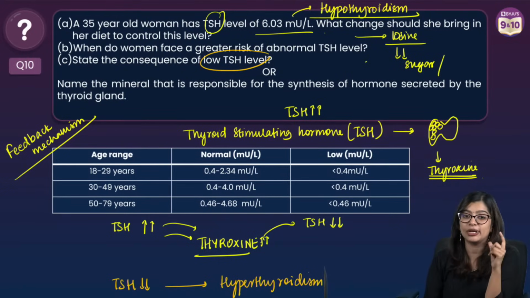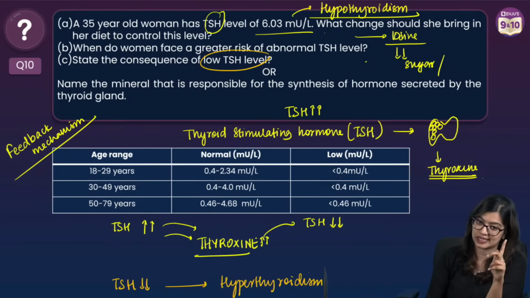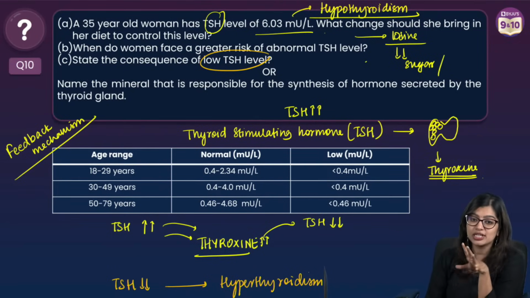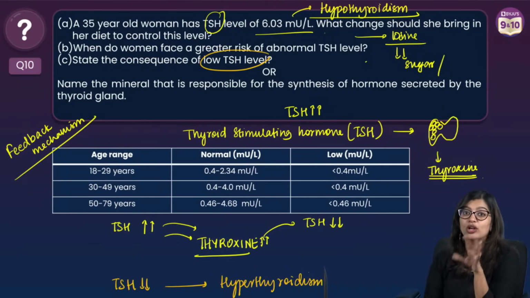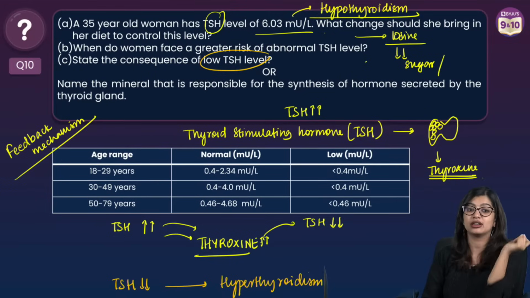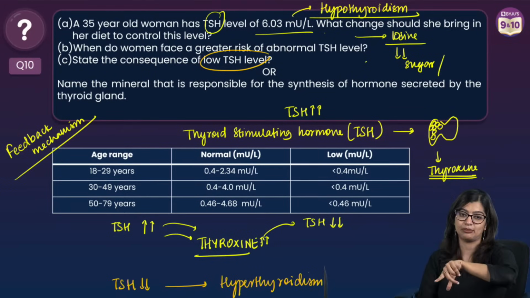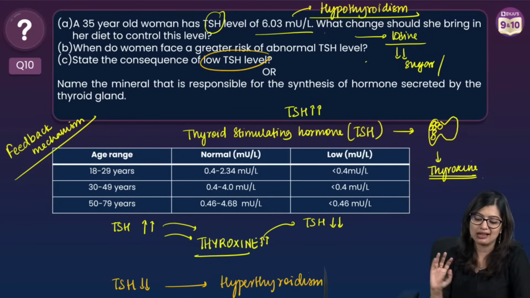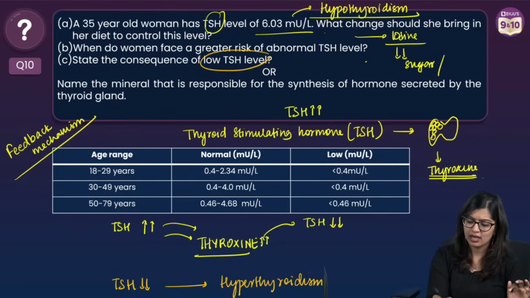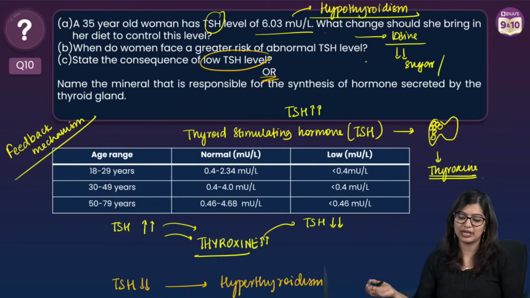Now, these are competency-based questions which can come in your CBSE also, which is why it is important that you all know the application, how to apply the concept. Yes? Okay. So, the answer here is, of course, hyperthyroidism. Now, there is an OR part. Name the mineral that is responsible for synthesis of the hormone.